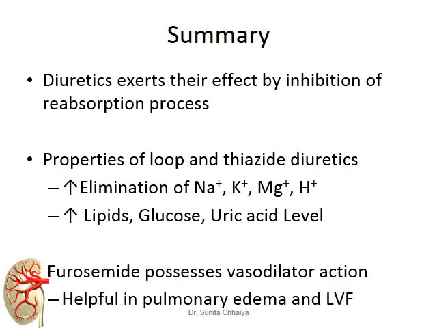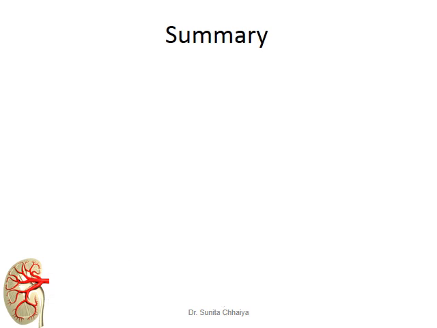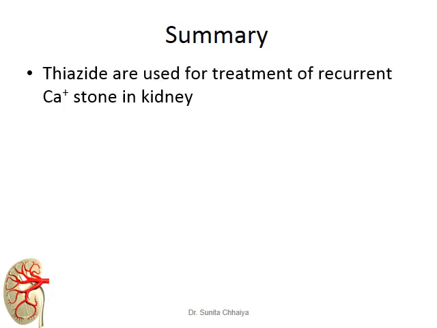Furosemide possesses a vasodilatory action through prostaglandin, so it is helpful for pulmonary edema associated with left ventricular failure. Thiazides are used for treatment of recurrent calcium stones in the kidney, and that action is opposite to that of the high ceiling diuretics.